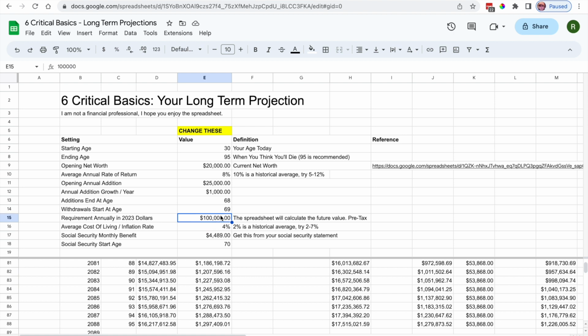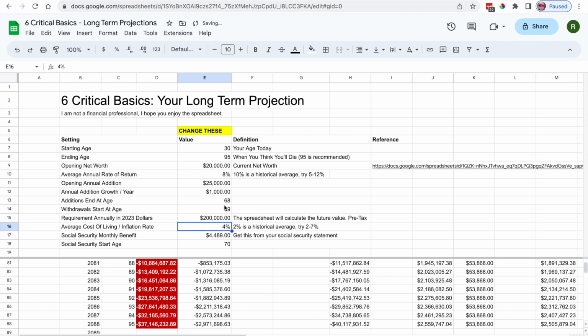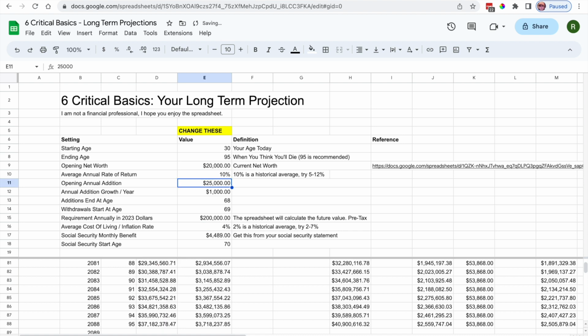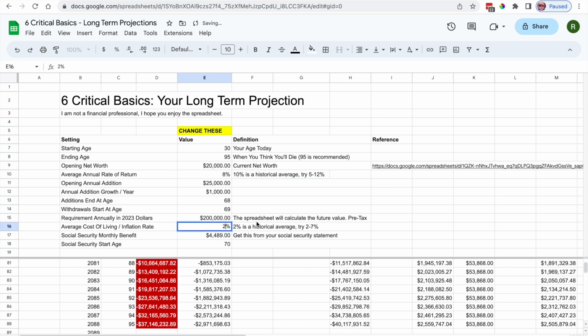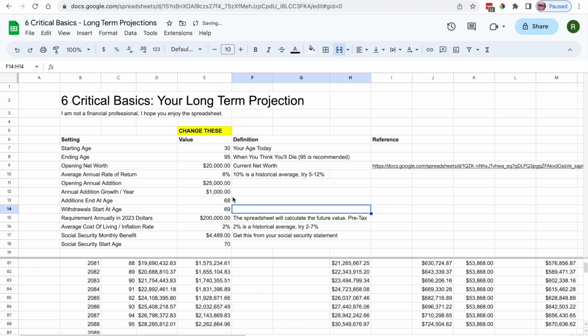Now let's go in and let's say that instead of $100,000, you want to have $200,000. Well, that still messes with your thing. So let's go through and say, does better performance fix that? Change that to 10%. Of course, better performance fixes that. But you can't always count on better performance though. So we'll go ahead and leave that at 8. We'll go ahead and try and leave this down at 2 and see what happens. And then instead of $200,000, we're going to say $250,000.